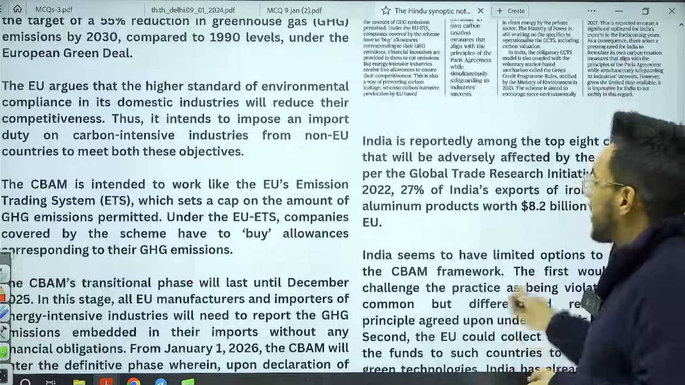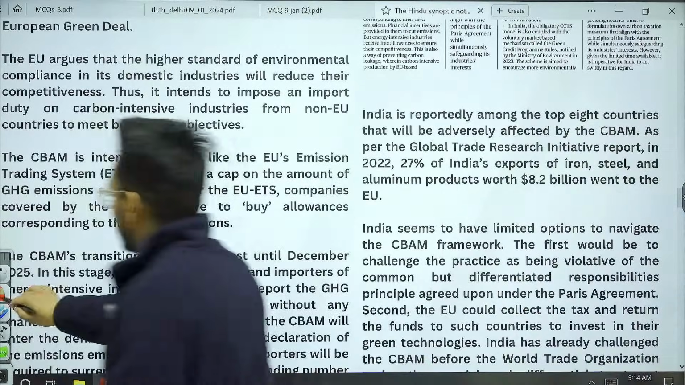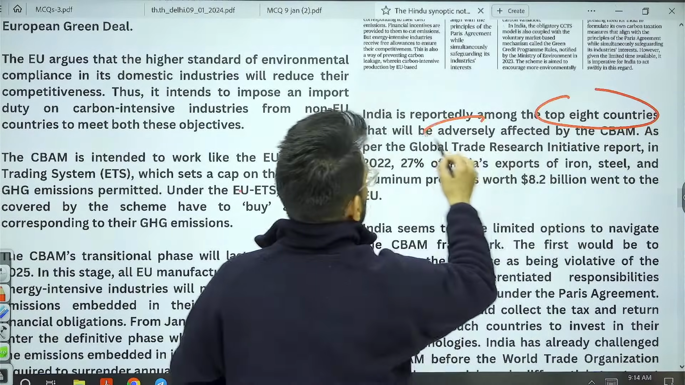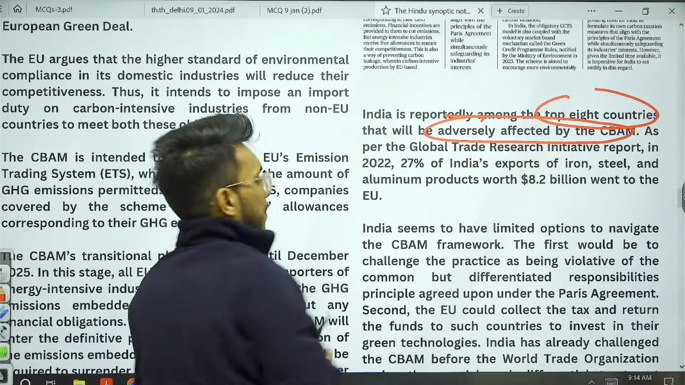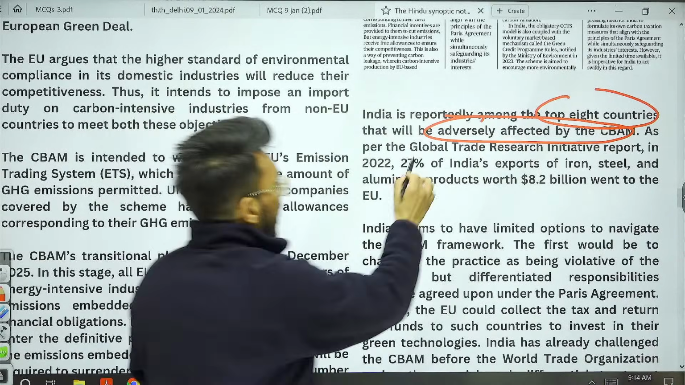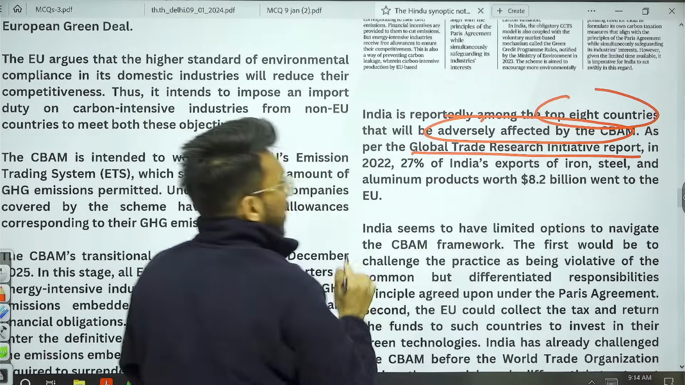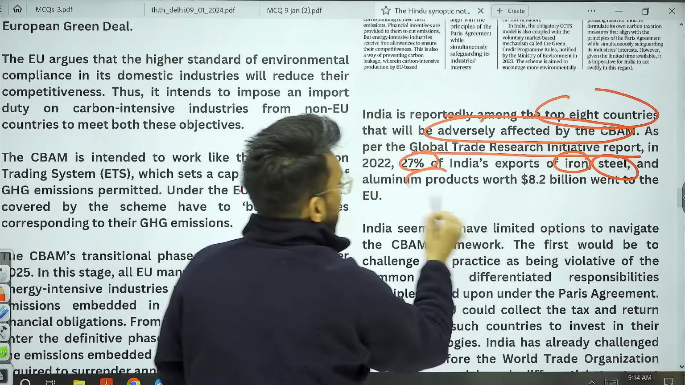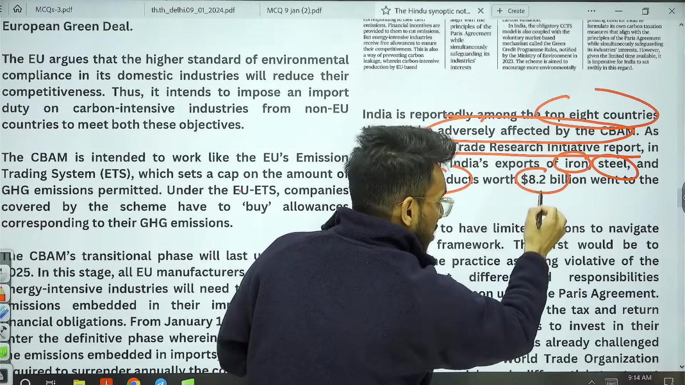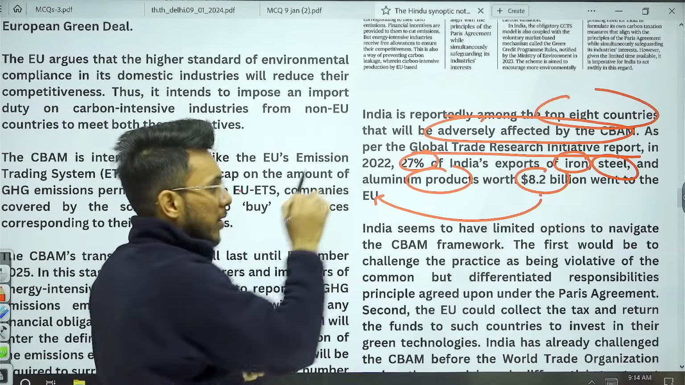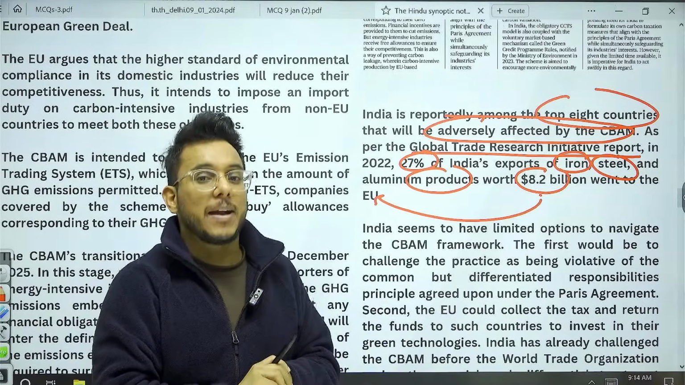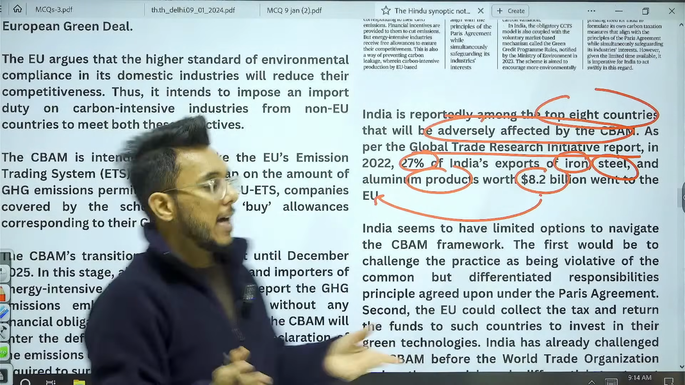Now, basically guys, India is among the top 8 countries that will be adversely affected by the CBAM. As per the Global Trade Research Initiative report, 27% of India's exports of iron, steel and aluminium, valued at around $8.2 billion, go to the European Union. But these exports will be reduced because the comparative advantage that India had earlier would be lost.